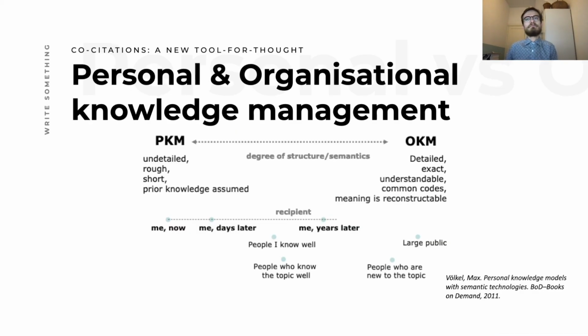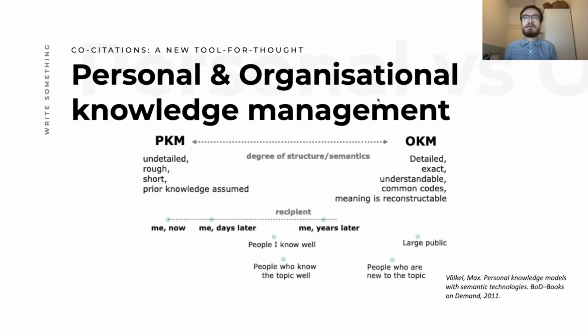And why do I not think so? For this, I always refer to this very nice figure from a PhD thesis about personal knowledge management. It is really about how you manage your data, your personal knowledge, in the context of personal knowledge management, right?